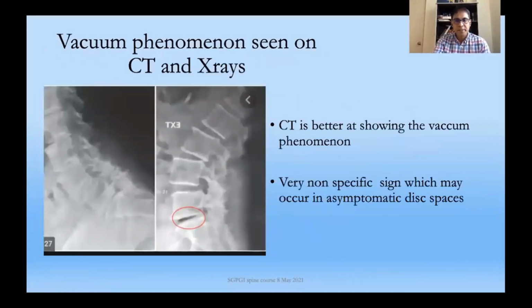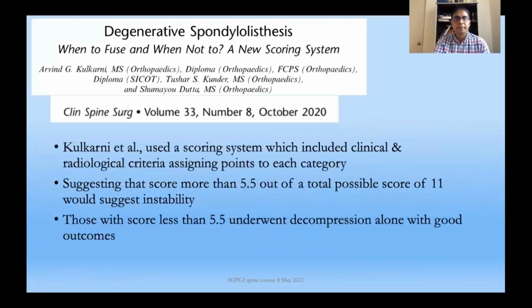Vacuum phenomenon is a very non-specific sign, and it can occur in asymptomatic disc spaces. Of course, you see it better on a CT. So you have all these radiological signs, and one paper which came out in 2020 used a scoring system which included both clinical and radiological criteria, suggesting that a score of more than 5.5 out of a total possible score of 11 suggested instability. They had good outcomes when their patients underwent decompression alone for those with a score of less than 5.5.